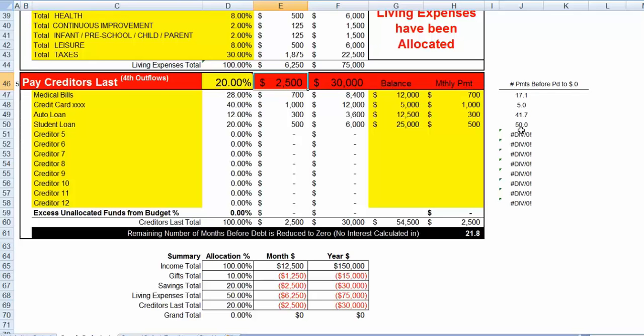And what this looks at too, since you have these payments and the remaining number of payments before the balance hits zero is calculated, it looks at all of this and says that at $2,500 a month, that $54,500 will be paid off in 21.8 months. So it's just a little under 2 years, and at this payment program, you'll pay that debt down in 2 years, assuming no other debt and assuming no interest costs. But that gives you a quick little planning tool, and that's what this is all about, is planning.